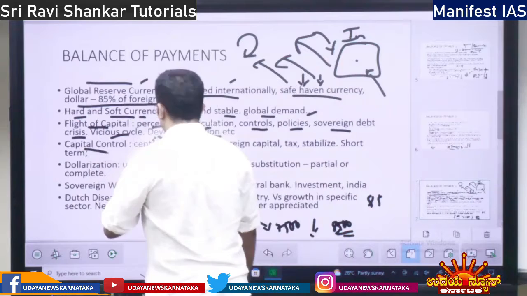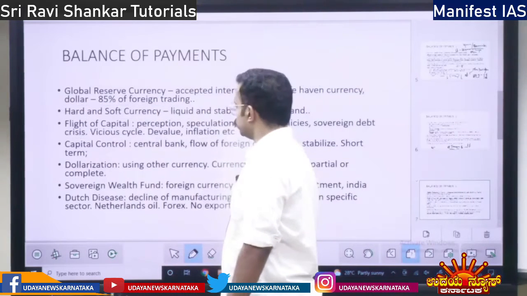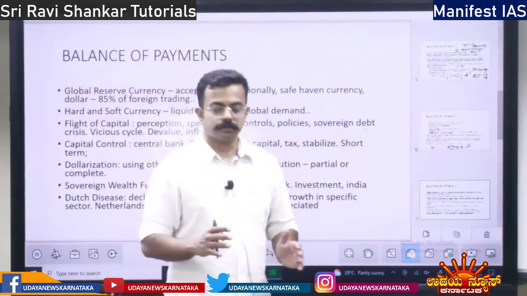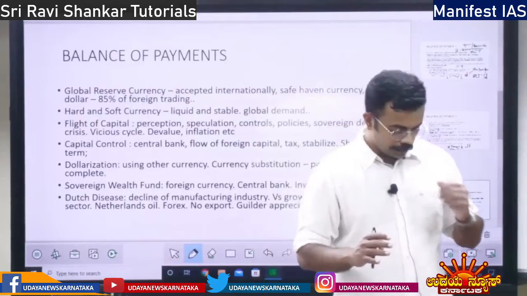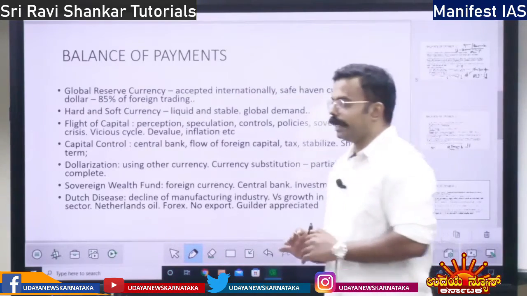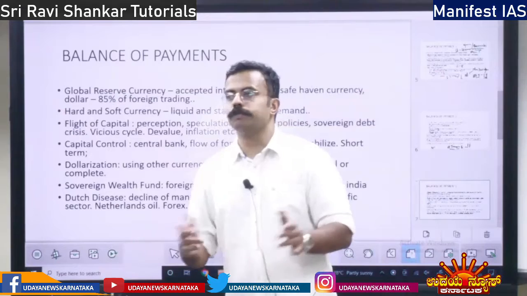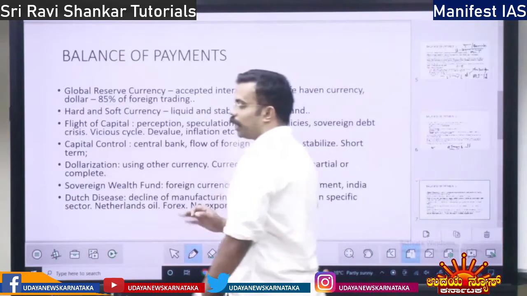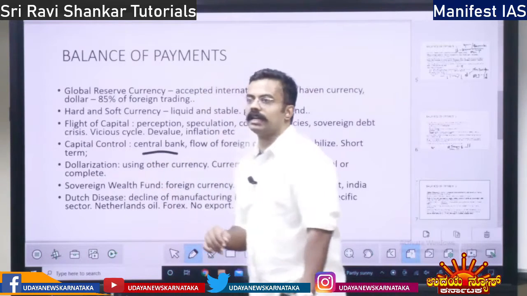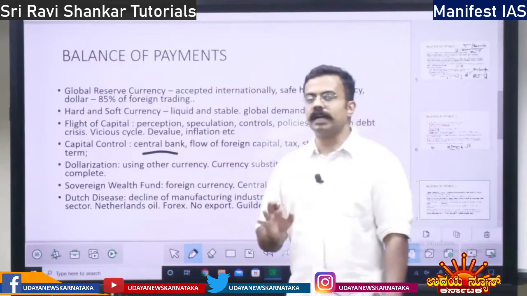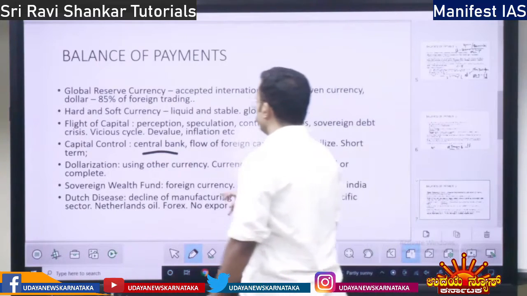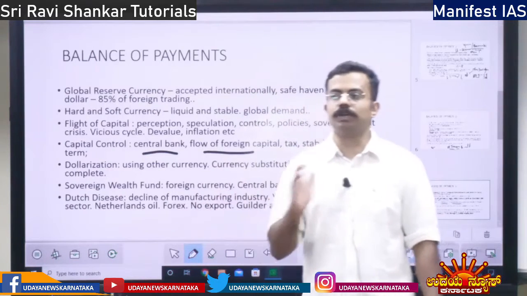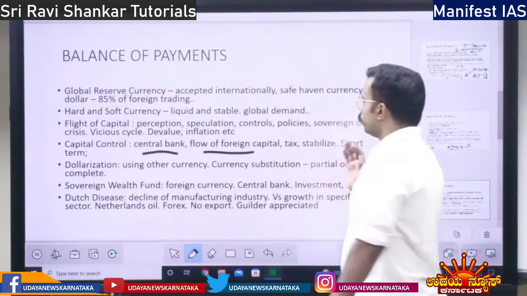Then you have capital control. What is the concept of capital control? See, controlling the flow of capital: how capital is going to flow into the country, how capital is going to flow out of the country. Controlling that is called capital control, right? Who does it? The central bank does the capital control. How does it control the flow of foreign capital, how foreign capital comes into India, how does it go? That is controlled by the central bank.